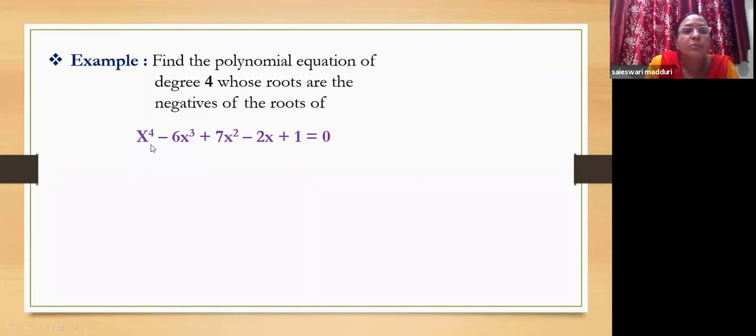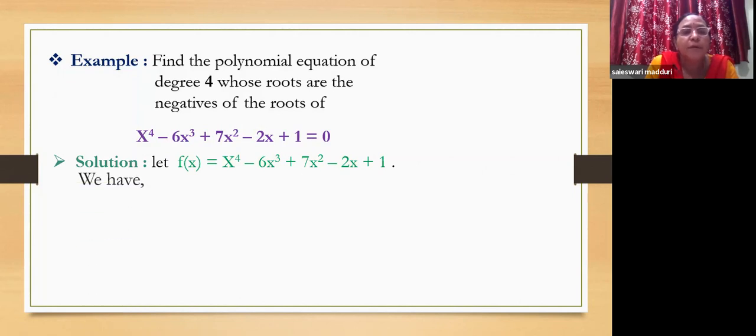That is, if you assume the roots of this equation as alpha 1, alpha 2, alpha 3, alpha 4, because the degree is 4 here, we have to find the equation whose roots are minus alpha 1, minus alpha 2, up to minus alpha n, which means in the place of x, you simply put minus x. So here the given equation is assumed as f of x.